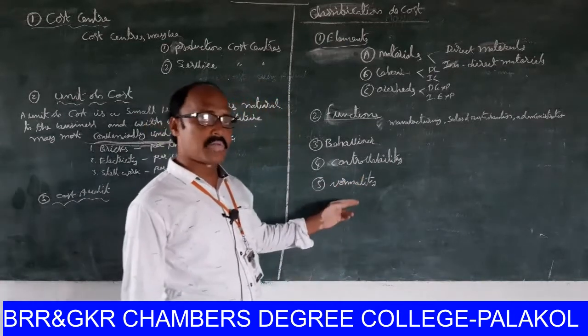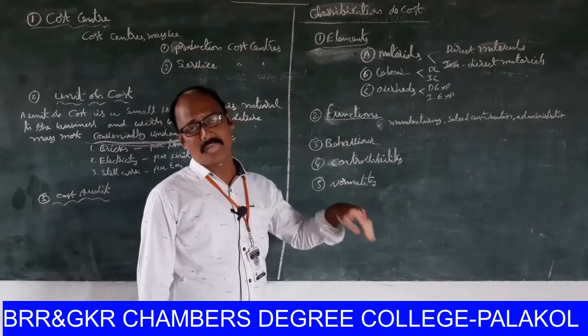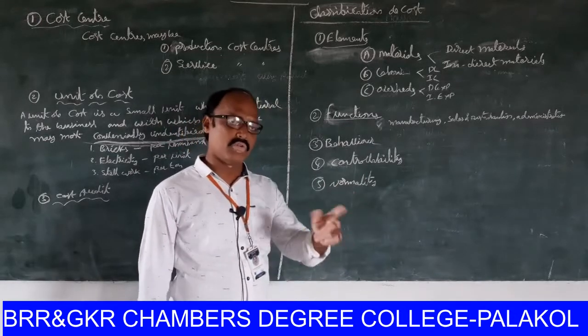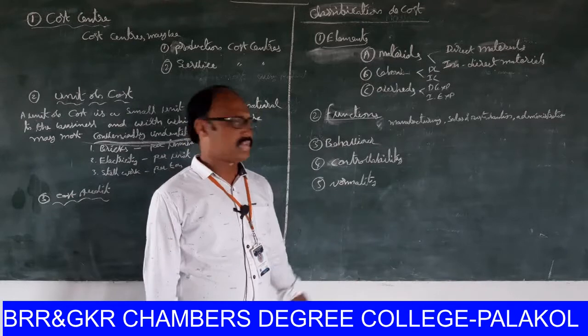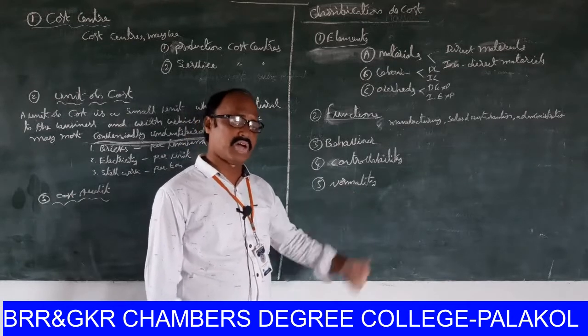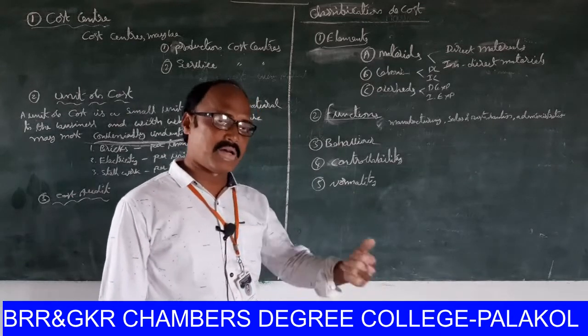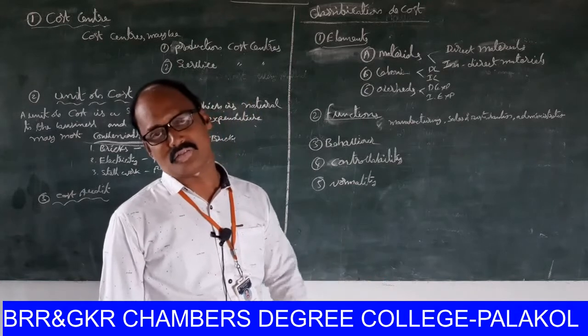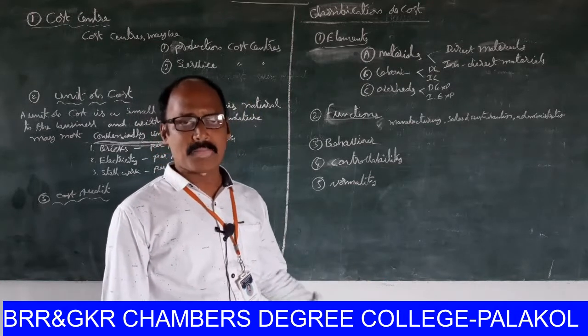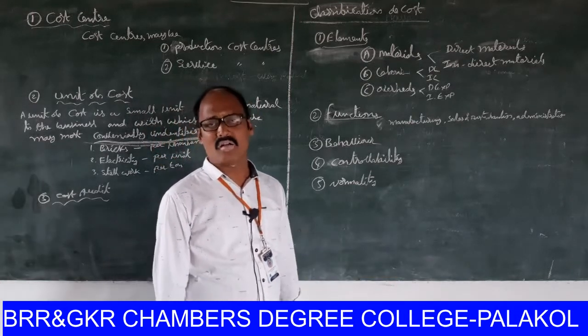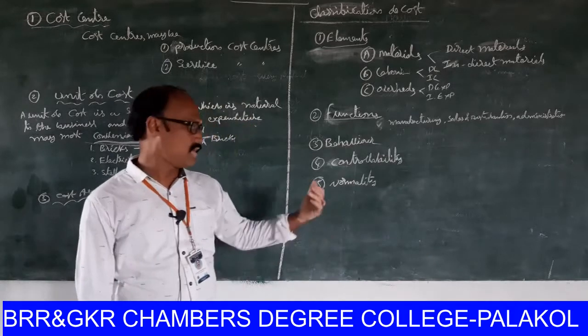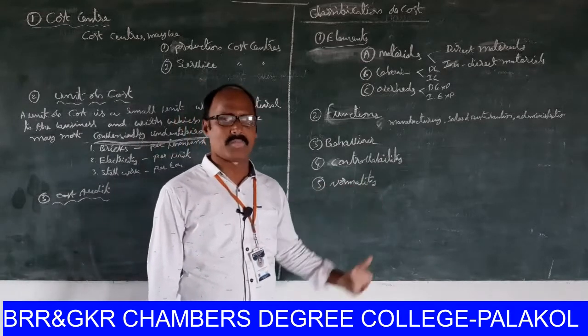Next one, normality. Costs will be classified in two ways on the basis of normality: normal and abnormal expenditures. Normal expenditure is common for all businesses.